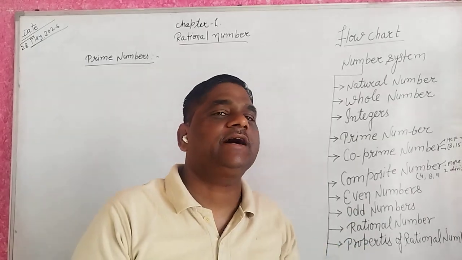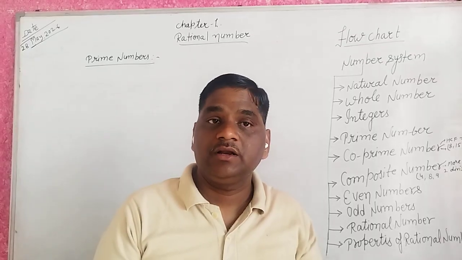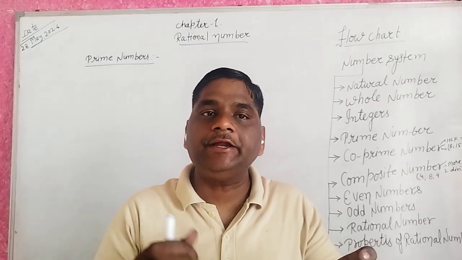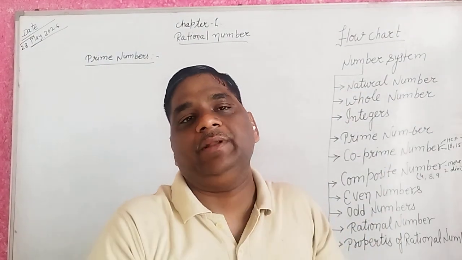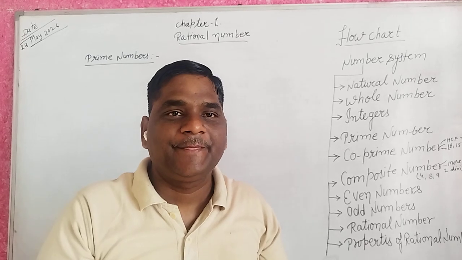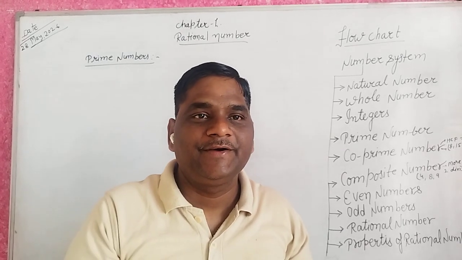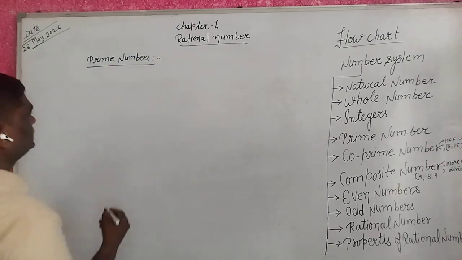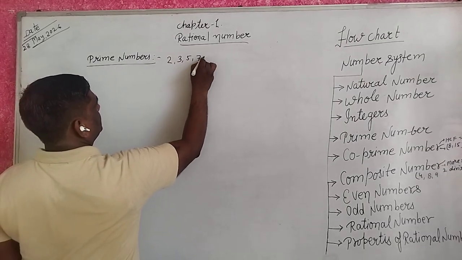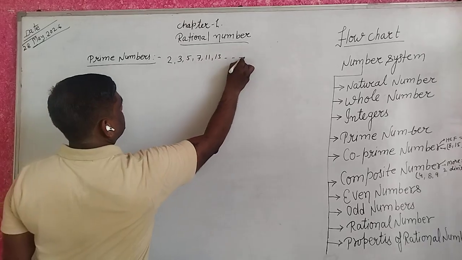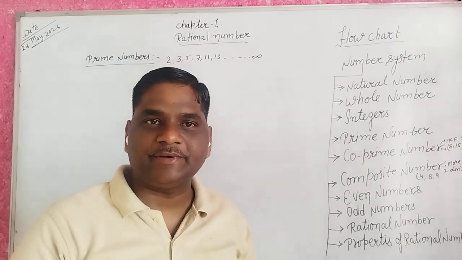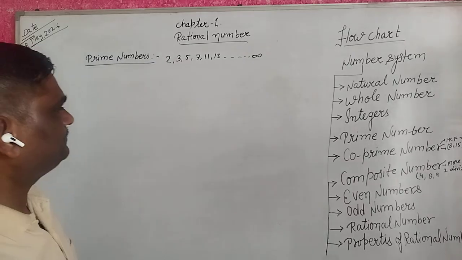It is known as a prime number. Understand? Yes. For example, 2, 3, 5, 7, 11, 13, and so on to infinity. Infinite prime numbers.